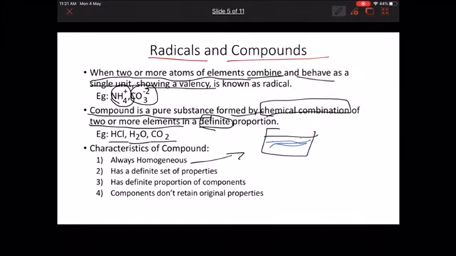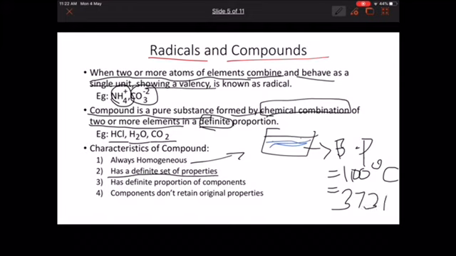We can't see things like hydrogen, oxygen. We can only see water. That's why they are homogeneous. It's not like different layers of water have different chemical combinations. No, it is not that. It is homogeneous. It has a definite set of properties. Water's boiling point will always be 100 degrees Celsius unless you take it to mountains where the boiling and freezing points change. 100 degrees Celsius is equal to 373 kelvins.